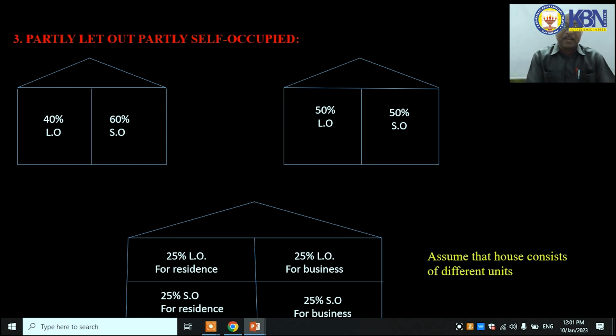Next, in the third figure, 25% let out for residence, 25% let out for business, 25% self-occupied for residence, 25% self-occupied for business. Under these conditions, we assume the house consists of different units.